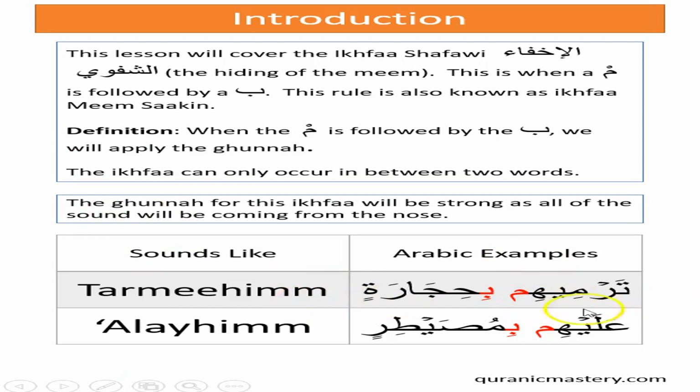For example, we will say the first word, ترميهم, then بحجارة, ترميهم بحجارة, and عليهم بمسيطر, عليهم بمسيطر. Now, although it will be strong, it will be of medium length.